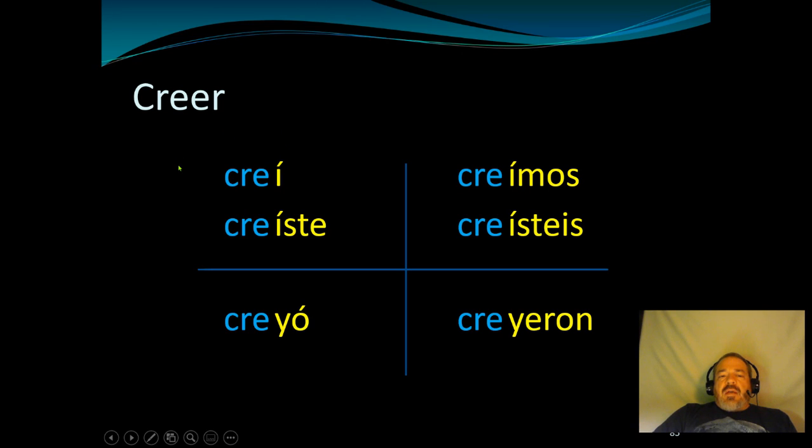So creer is to believe or to think. So creí, creíste, creyó. Ready? Creí, creíste, creyó, creímos, creísteis, creyeron. I thought, you thought, I believed, you believed, and so on and so forth.